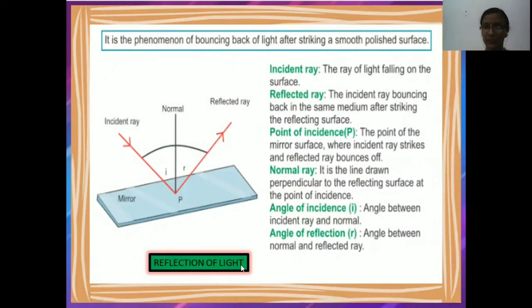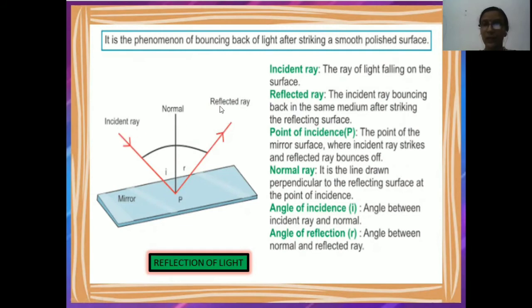Reflection of light. Reflection of light means the bouncing back of light after striking a smooth polished surface. As you can see here, we have taken a mirror. The light rays which fall on the surface are known as incident rays. Clear? So bouncing back of light is known as reflection. The light rays fall on the surface and then they are reflected.